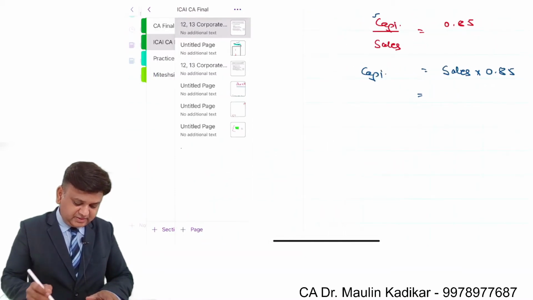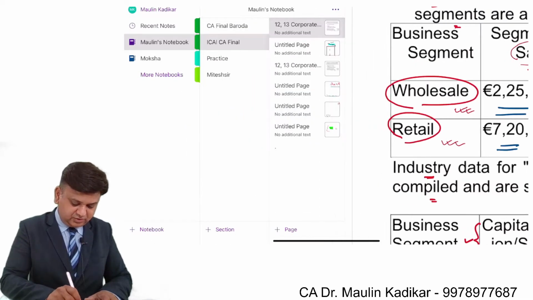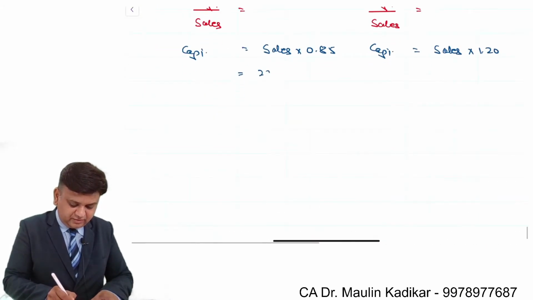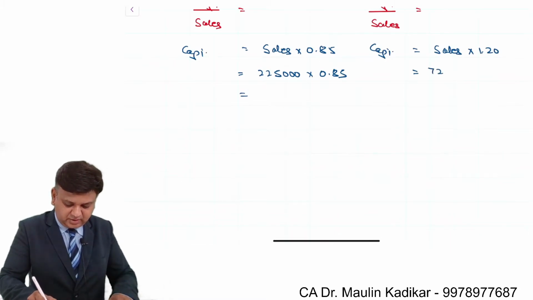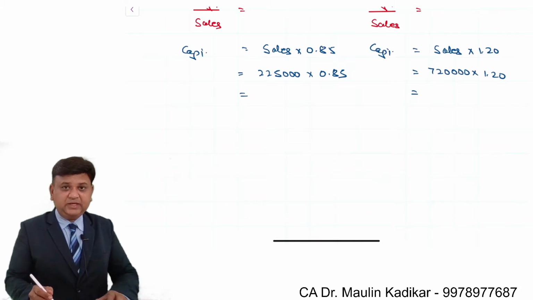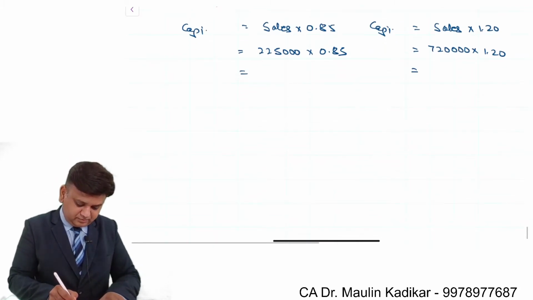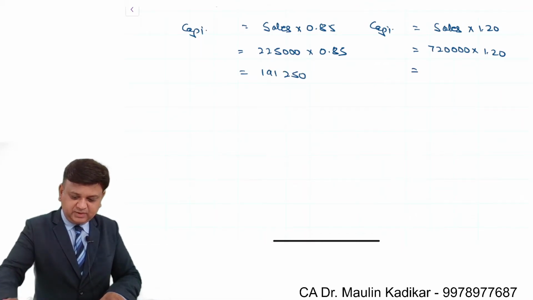As far as the wholesale segment is concerned, sales is 2,25,000 and the sales is 7,20,000. 2,25,000 and over there it is 7,20,000. That comes to 191,250. And over here 7,20,000 into 1.2, 8,64,000.